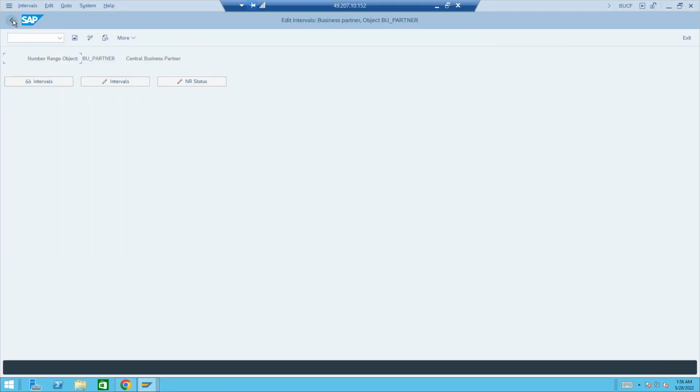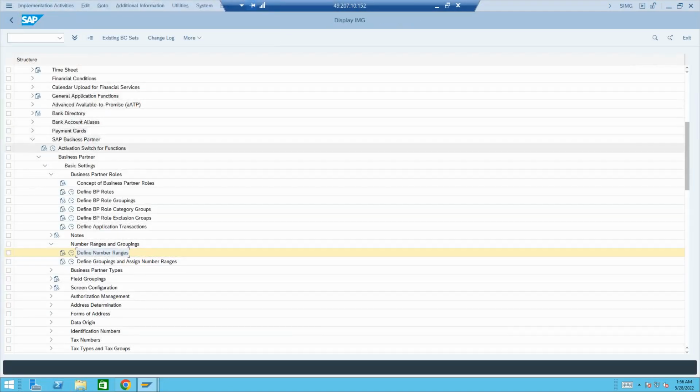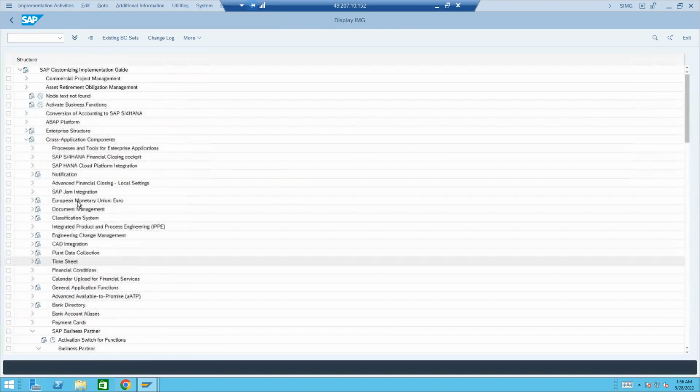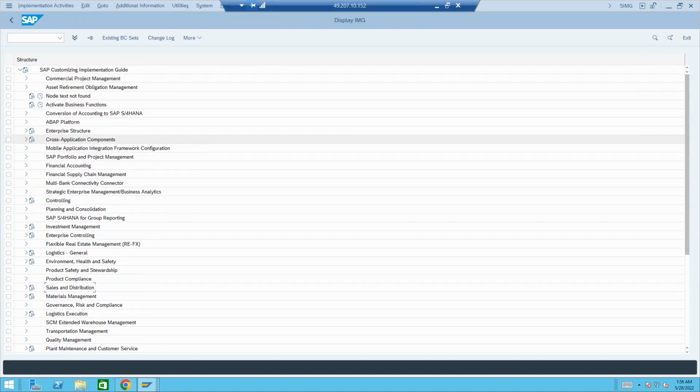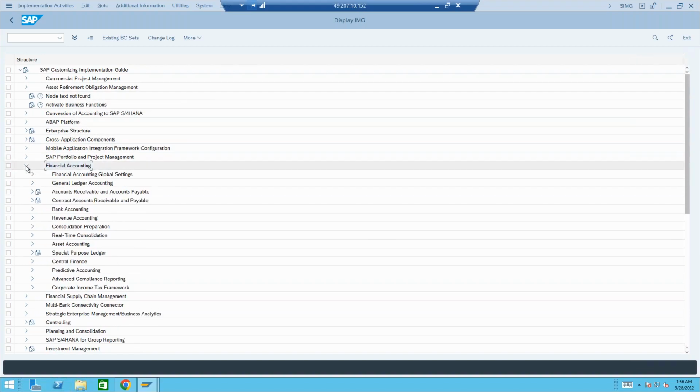So anything related to the business partner, we'll see it under the cross application components and the SAP business partner, right? Anything related to the business partner. Now anything related to the customer master, because as I already told you, customer will be triggered at the FI level. So anything related to the customer master, we'll see it under the financial accounting. Financial accounting, a little lengthy menu part. Account receivable and account payable.